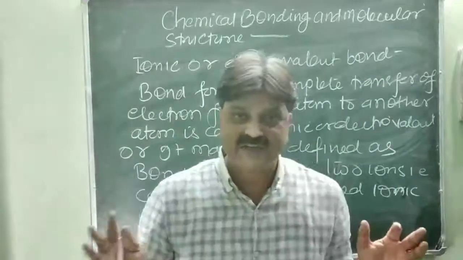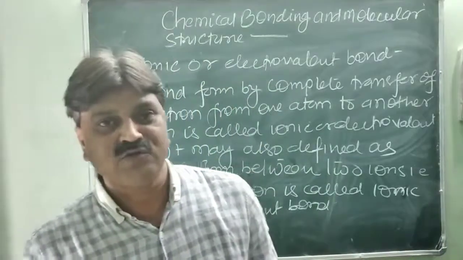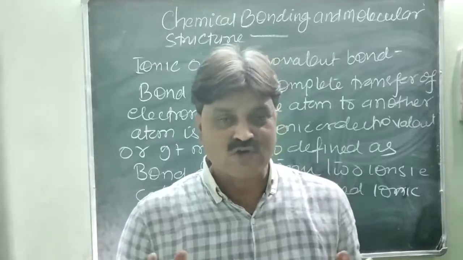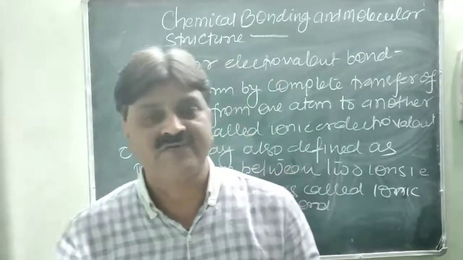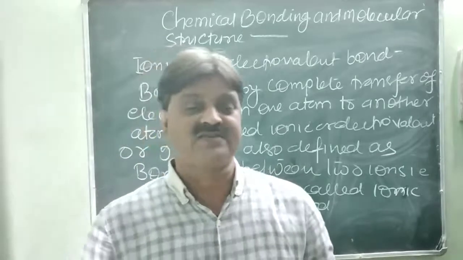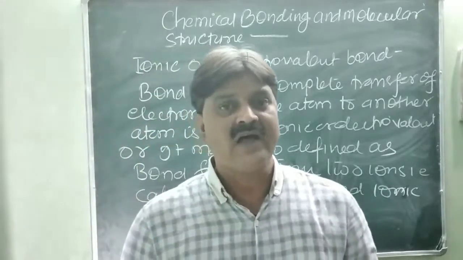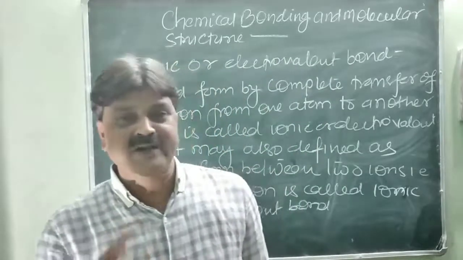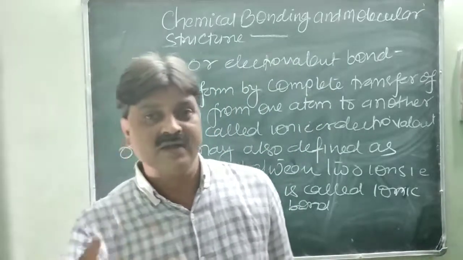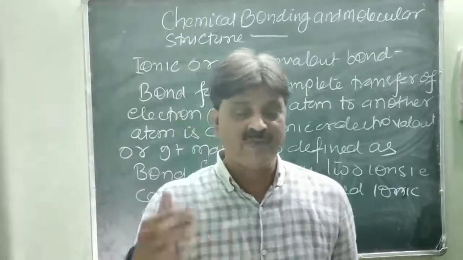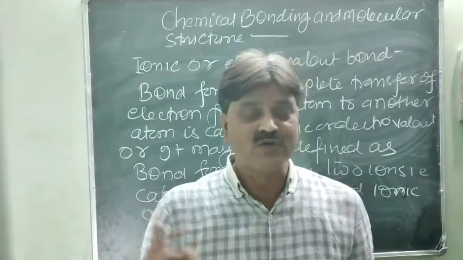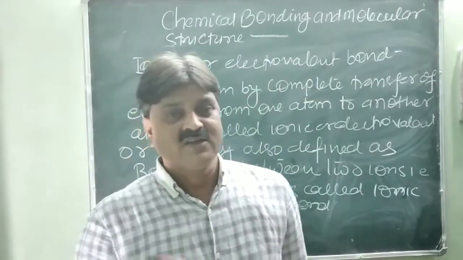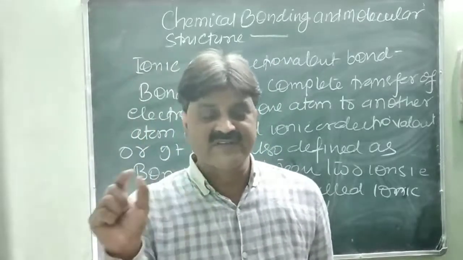So a strong electrostatic force of attraction acts between the two different ions, cation and anion. Due to this, they are strongly attracted to each other and a bond forms between the two ions. Such a bond is known as the ionic or electrovalent bond, the bond formed by the complete transfer of electrons from one atom to another atom. Later we will discuss how many steps are involved in the formation of cations and anions. Is it clear? We will discuss the number of steps later.